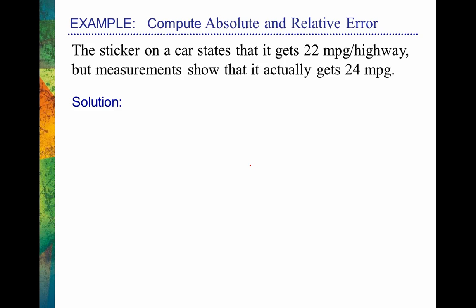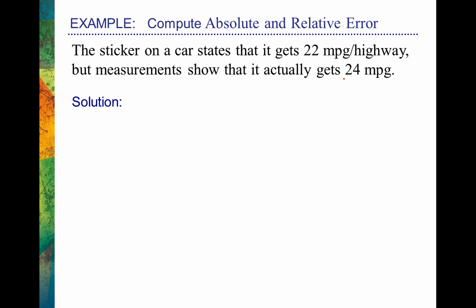So let's compute the absolute and relative error in this example. The sticker on a car states that the car gets 22 miles per gallon highway, but measurements show that it actually gets 24 miles per gallon. So we can see that our measurement is 2 miles per gallon off from the true value. Well, that's what the absolute error is all about.